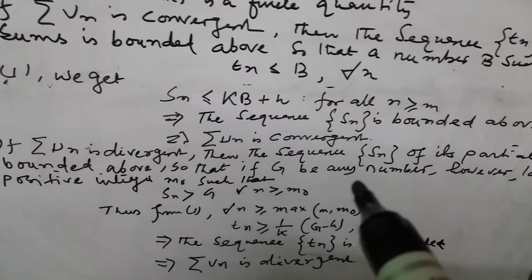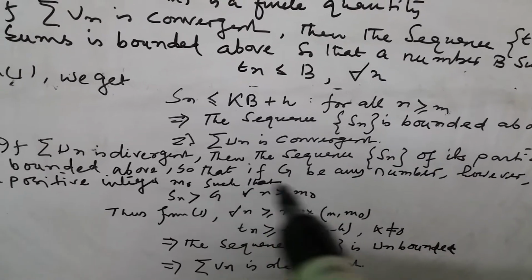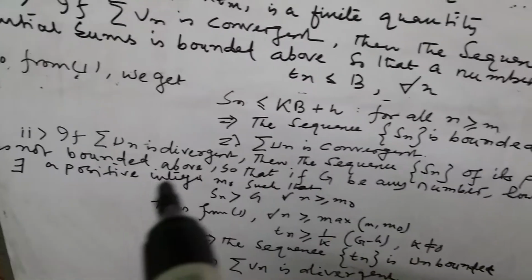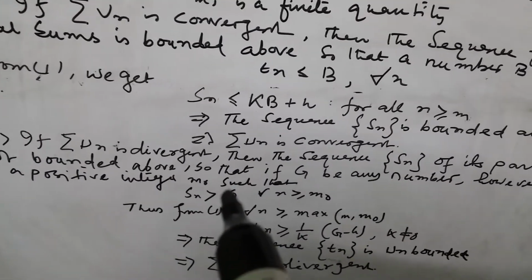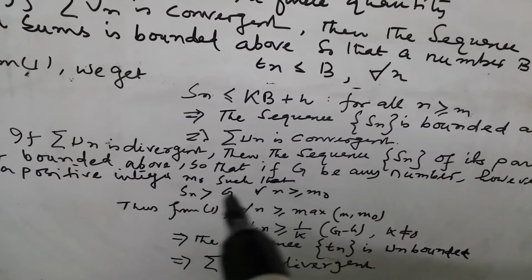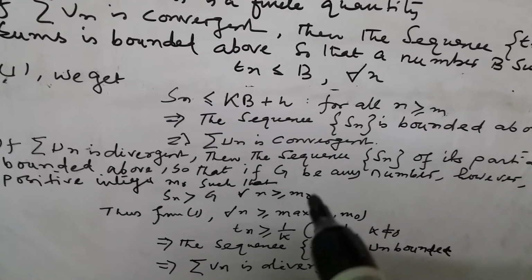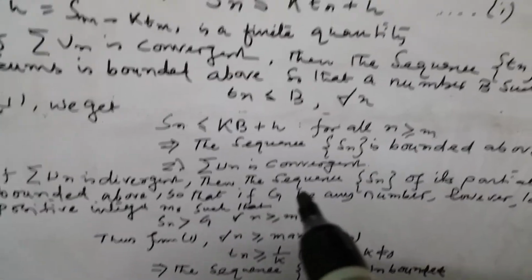So if G be any number, however large, there exists a positive integer m0 such that Sn is greater than G for all n greater than or equal to m0.